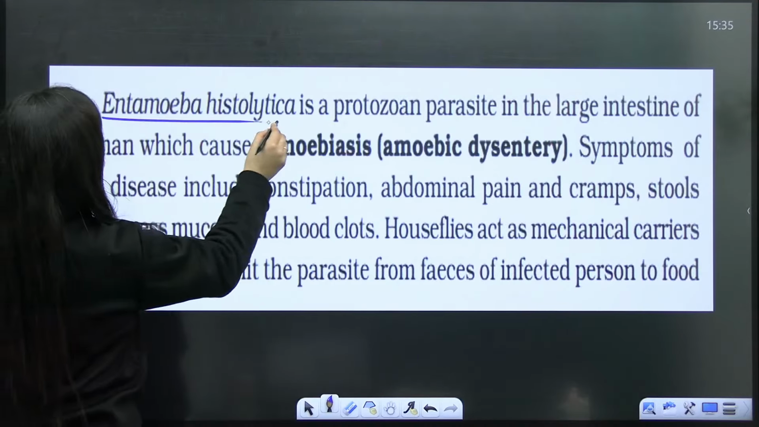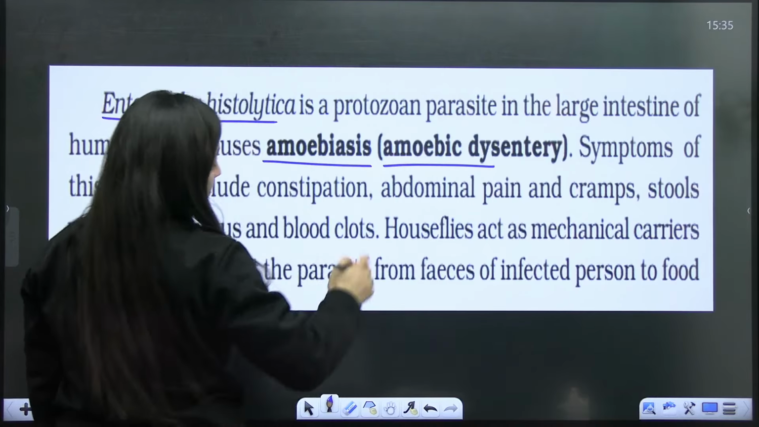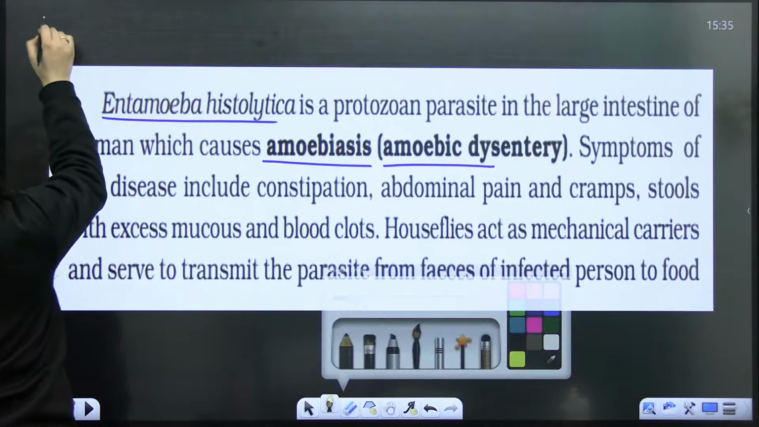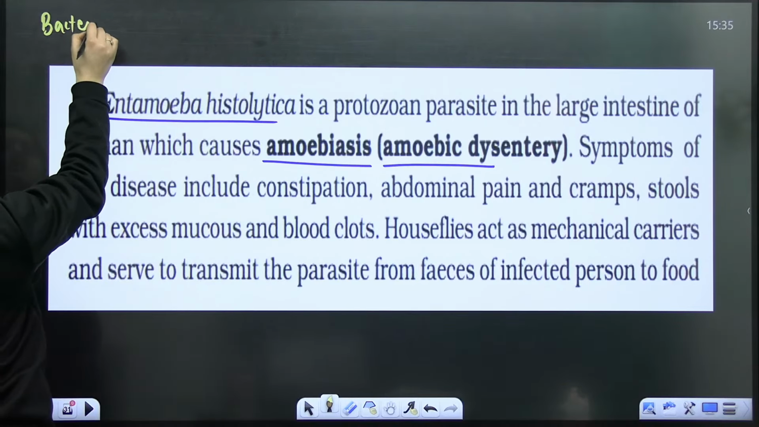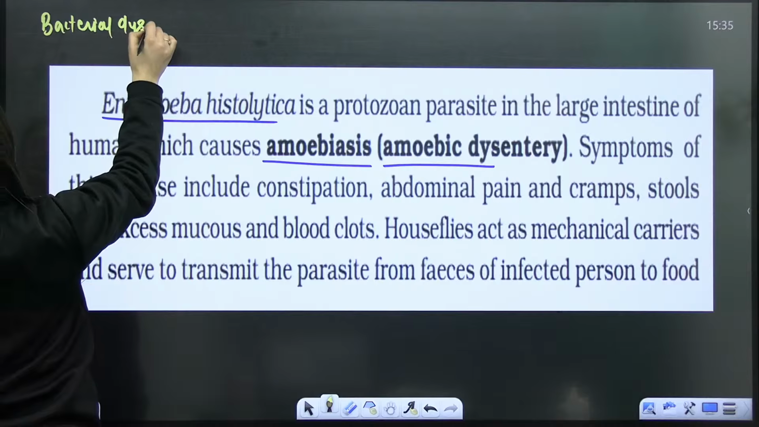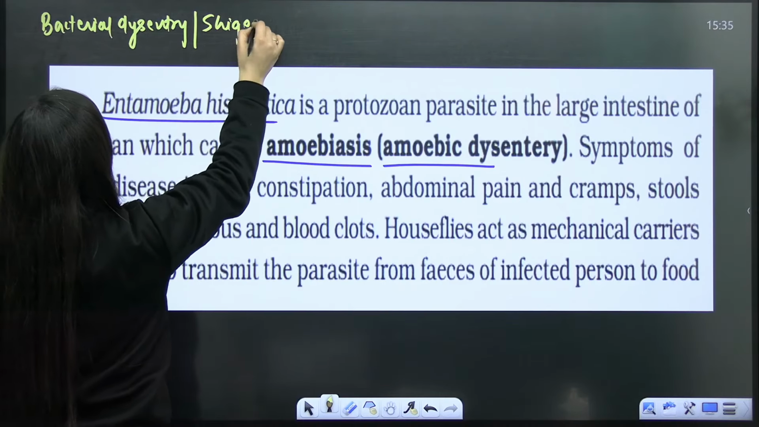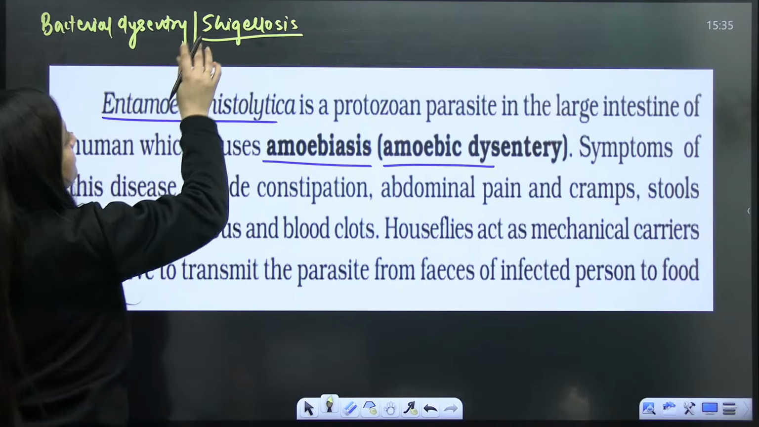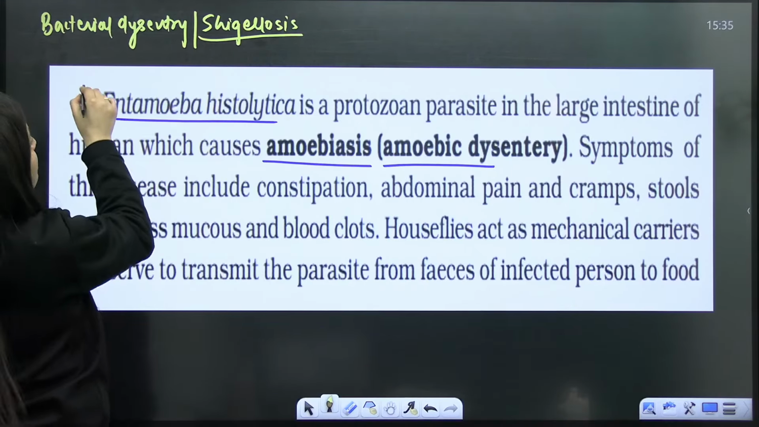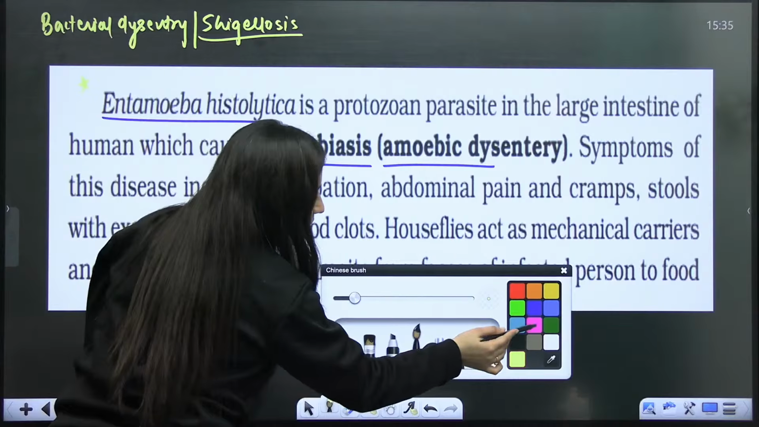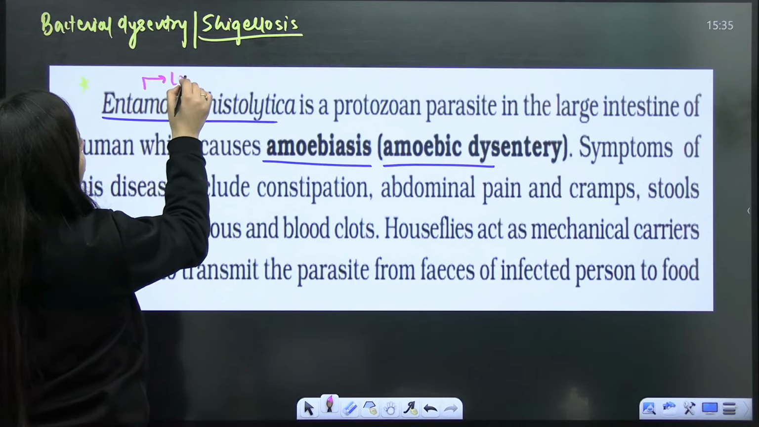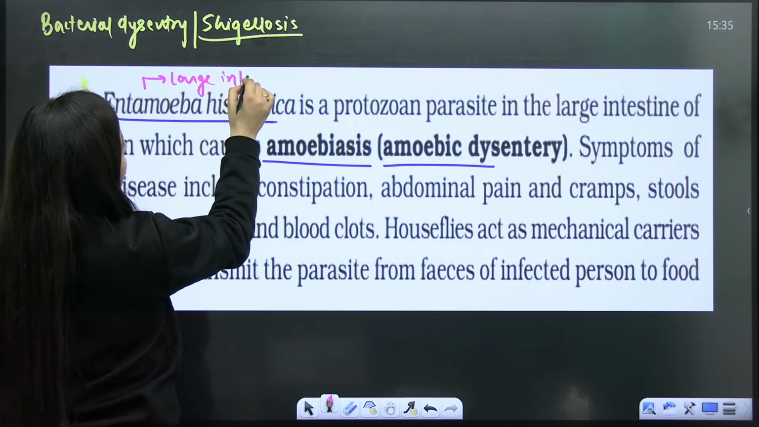Entamoeba histolytica causes amoebiasis, the amoebic dysentery. Students, bacterial dysentery is caused by Shigella and is also known as shigellosis. Do check in the paper what they ask. But if it is amoebiasis or amoebic dysentery, then you are talking about Entamoeba histolytica. It lives in the large intestine of the human.